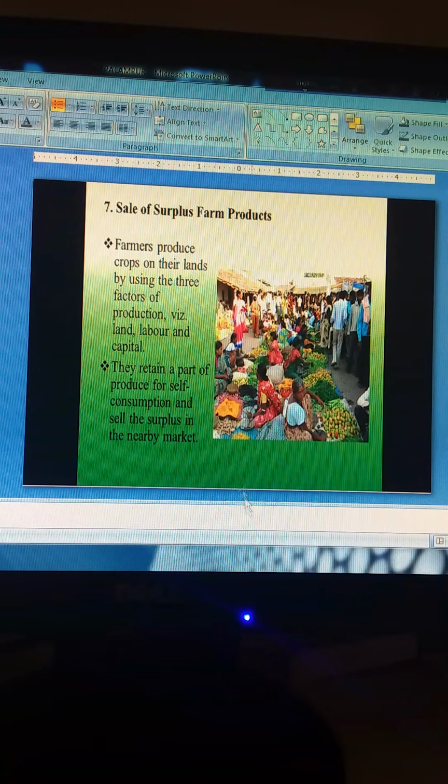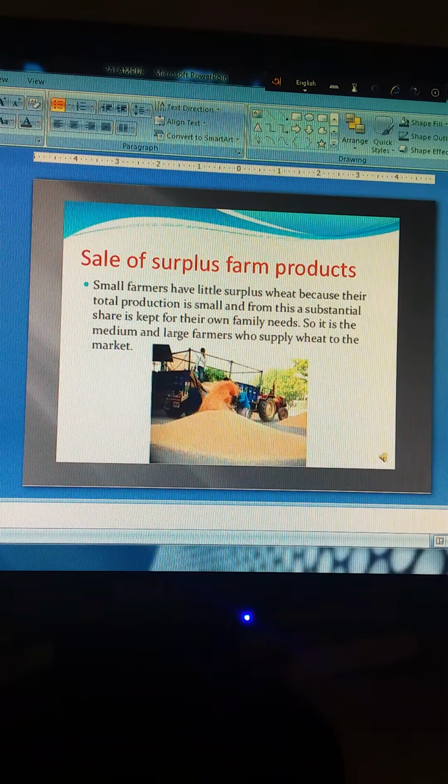Just now we said that small farmers have small land, they are not hiring labor, and their capital is also very little. They also have large families. So after self-consumption they are left with very little surplus to sell in the nearby markets. But it is not the case for the medium or large farmers.